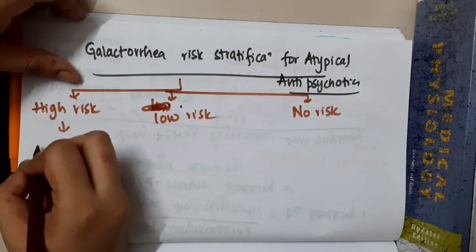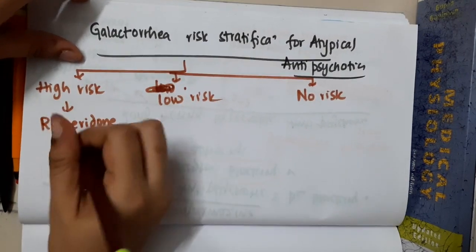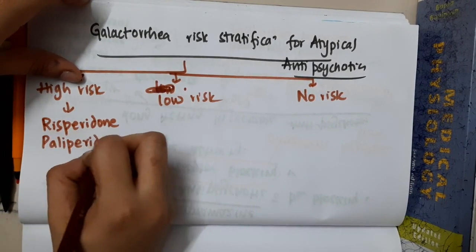So if you see high risk, this includes risperidone and paliperidone.